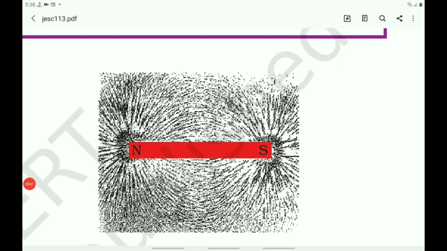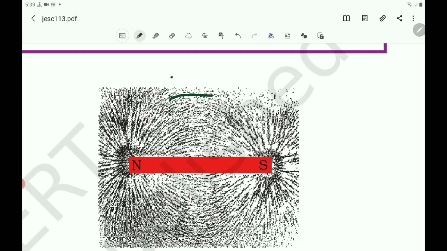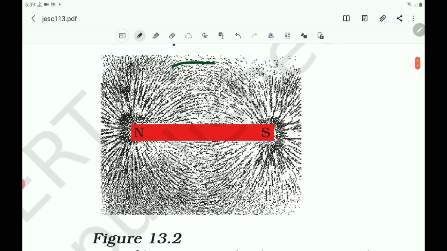The magnet exerts a force on the iron filings of the surrounding region. This force arranges the iron filings along definite lines extending from one end to the other end of the magnet. The region surrounding a magnet in which the force of the magnet can be detected is said to be a magnetic field. The lines along which the iron filings align themselves represent magnetic field lines. Here, up to this area, there is a magnetic field.